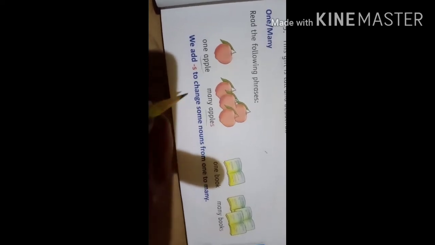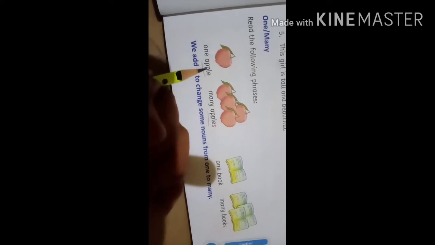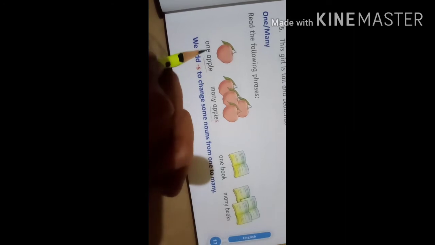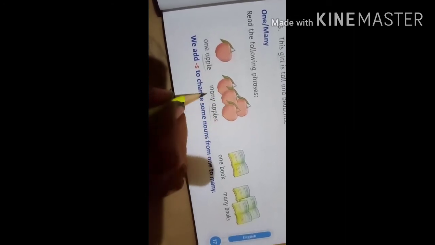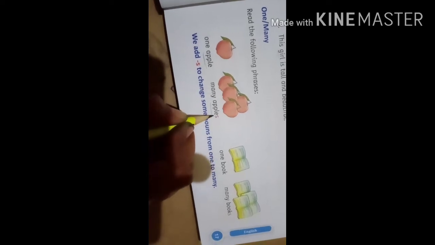See, when we see more than two things, we add s. So we are calling it singular and plural, apple, apples. So you are considering it as one and many. If there is one thing, we consider it one apple. If there are many, we add s. So apple, apples, book, books, like that. Here many examples are there. Just have a look.